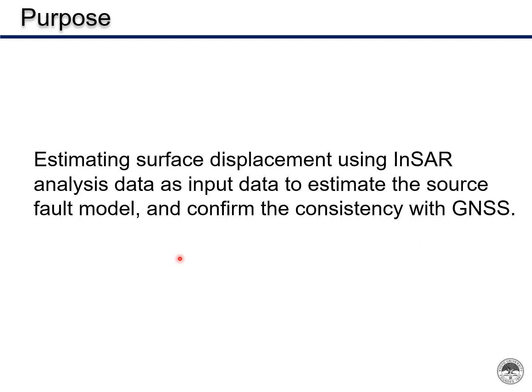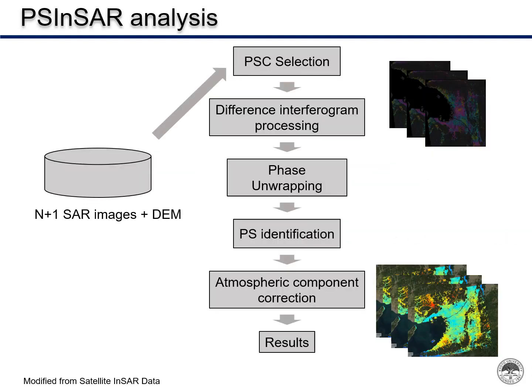Therefore, the main objective of this study is to estimate the surface displacement using InSAR analysis as input data to estimate the source fault model. Results are compared with GNSS data to confirm the validity of the results. In this case, we used the PS InSAR analysis to perform the InSAR analysis.